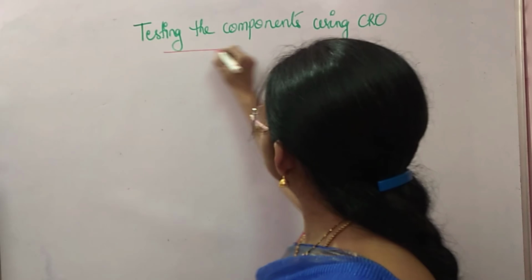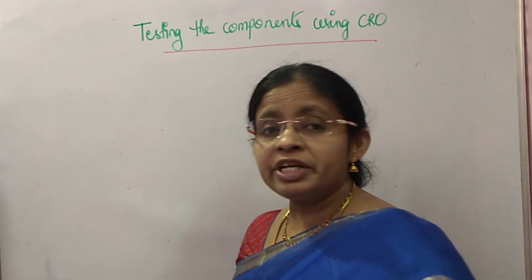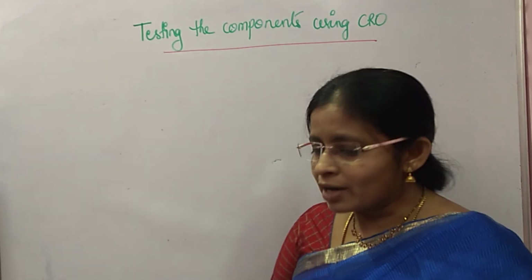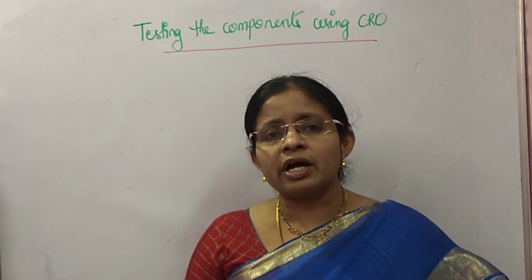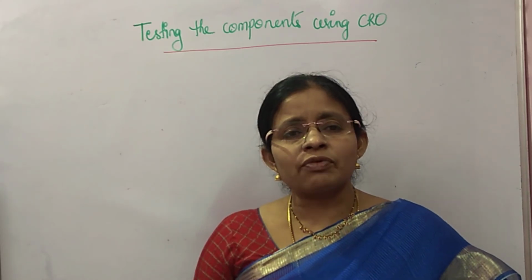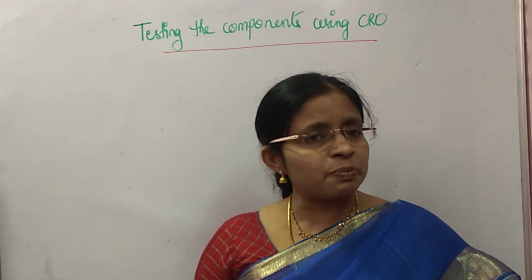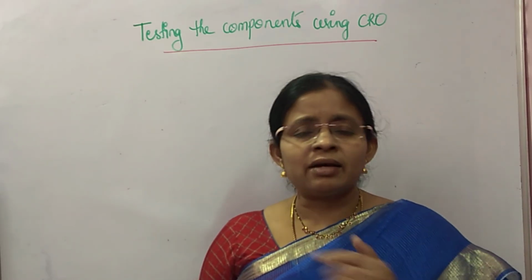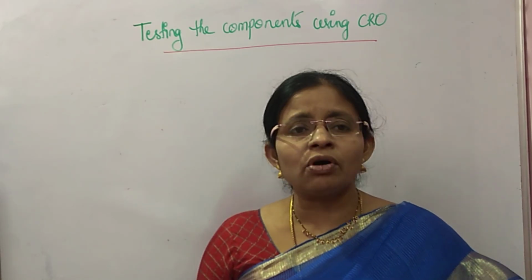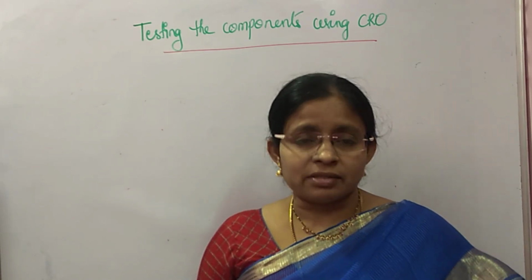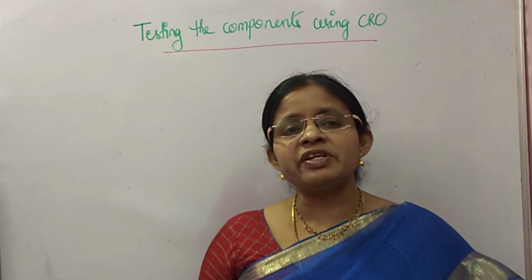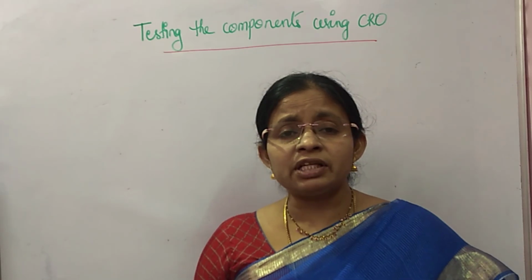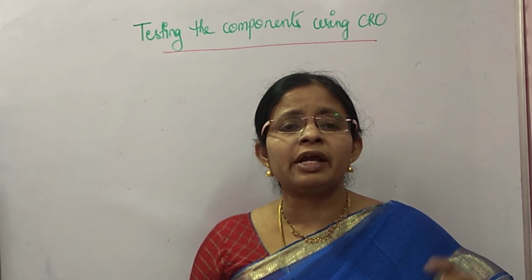So this is the concept. I want to demonstrate it by using the CRO also. So what is actually a CRO? CRO is a cathode ray oscilloscope, which displays waveforms. And when you connect various components to the CRO, it will generate various patterns, various signals. Based on those patterns, we can identify whether that particular component is working properly or not.